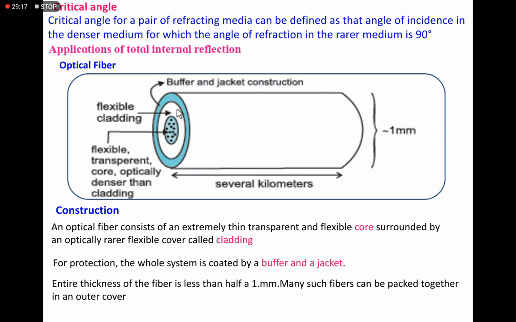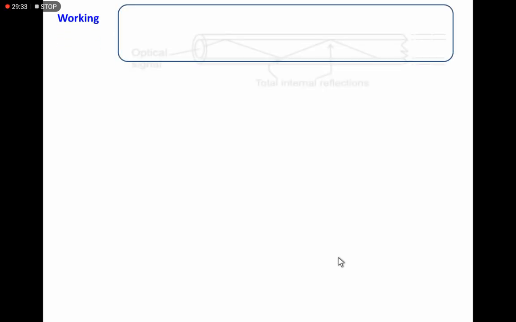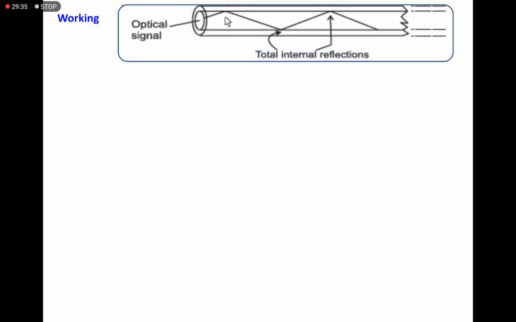Then the construction is this. Now we'll try to understand the working of the optical fiber. So the working with the diagram: the optical fiber, core and cladding are here, and the signal.